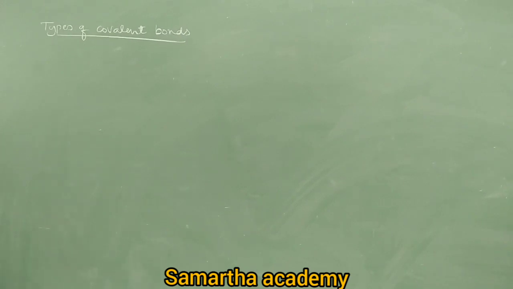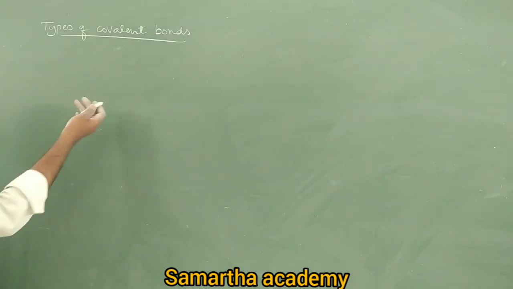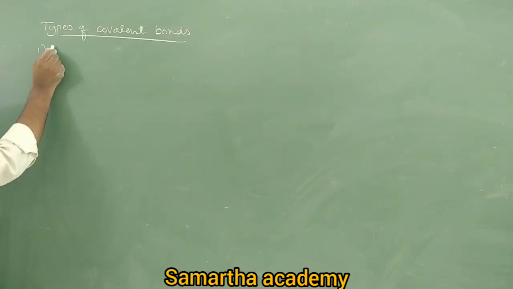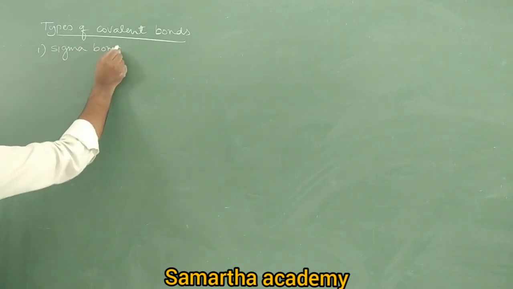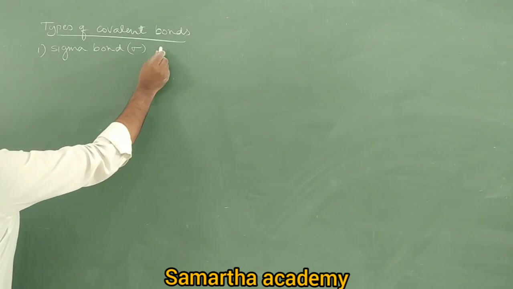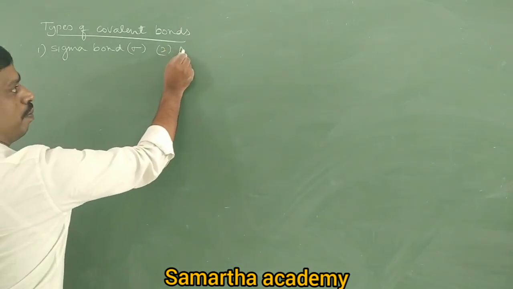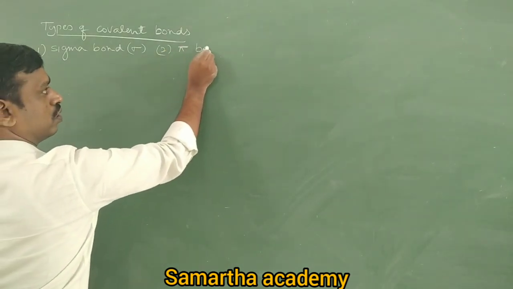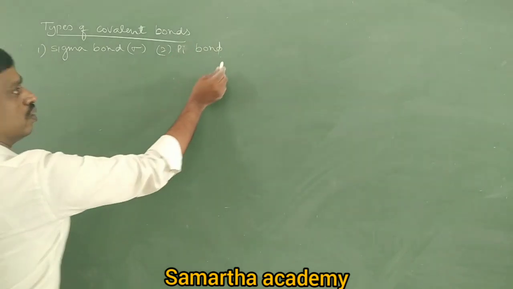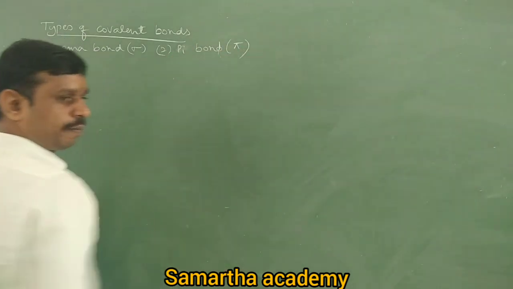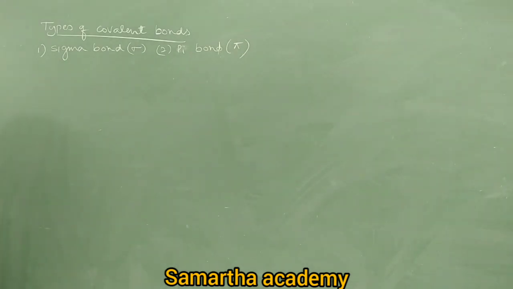One, sigma covalent bond, that is sigma bond, also called sigma bond. Two, pi covalent bond, pi bond. Right, sigma bond, pi bond.